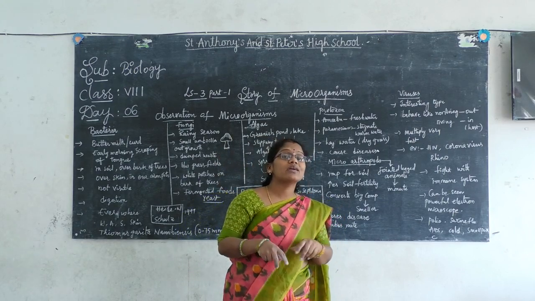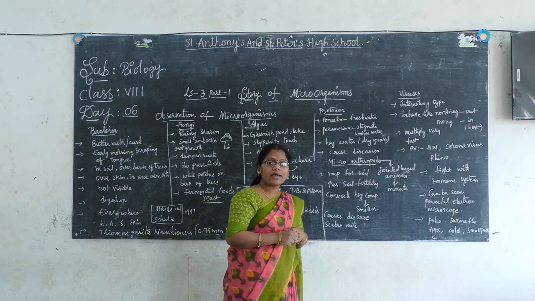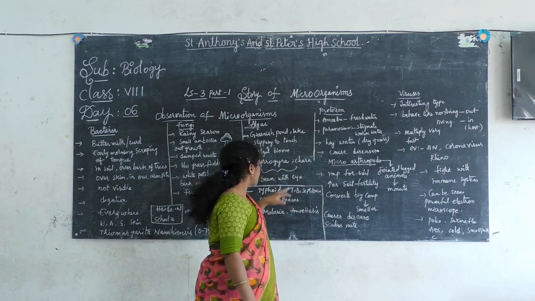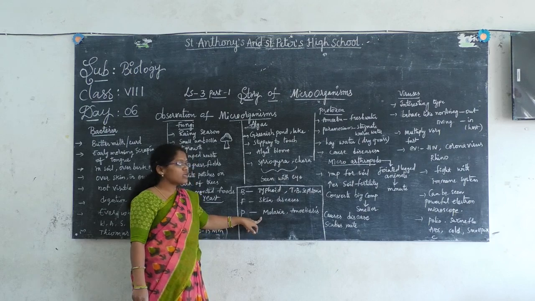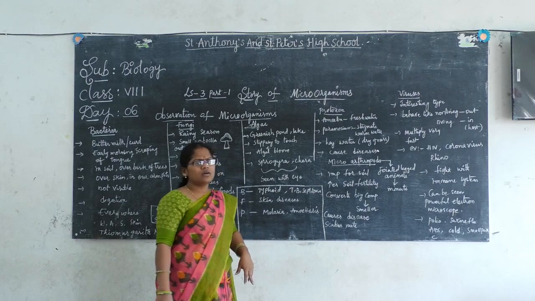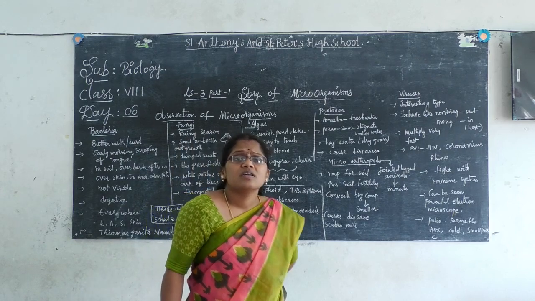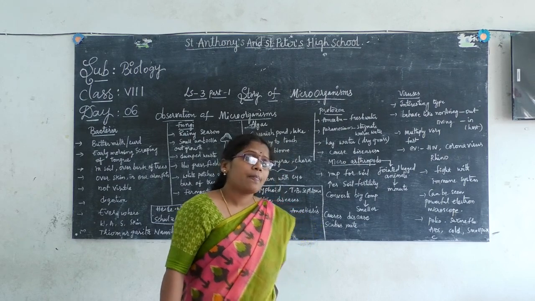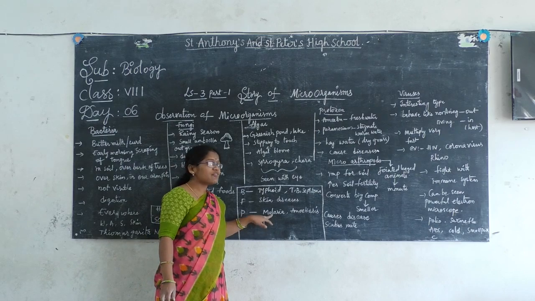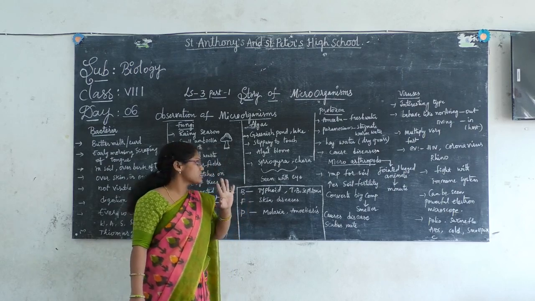If you take the dry grass soaked in the water on the slide, you can see it under the microscope, right? These protozoa are also responsible for causing diseases. What are they? Malaria, amoebiasis. Know about malaria? Malaria is caused by the plasmodium parasite. So plasmodium, which is responsible for causing malaria, comes under the protozoa, so we can call it a protozoan parasite.